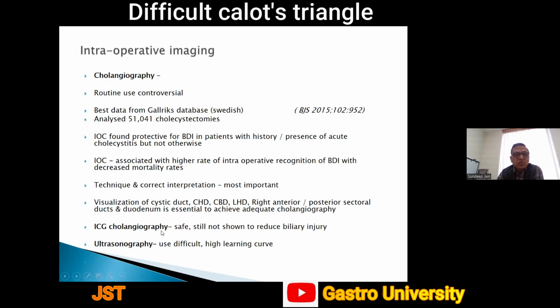ICG cholangiography is also in use nowadays. It is safe, but is still not shown to reduce biliary injury. Ultrasound intraoperatively is difficult and has a very high learning curve.